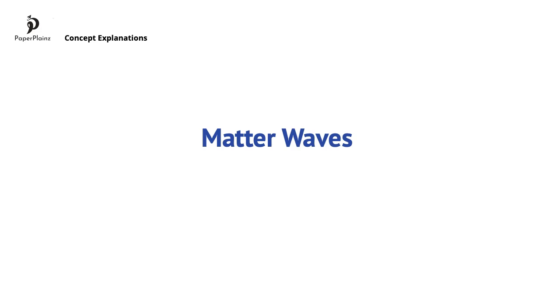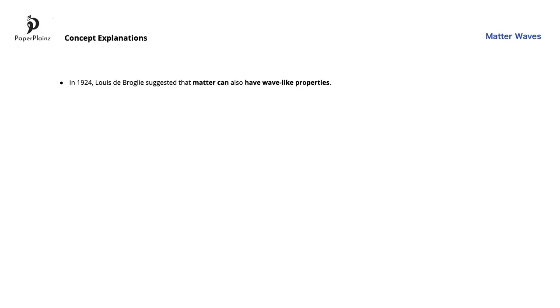This video is about matter waves. We learned earlier that electromagnetic radiation, that was initially thought to behave only as a wave, can, in some situations, behave as a particle. In 1924, the French physicist Louis de Broglie suggested that the opposite is also true, and that in some situations matter can also have wave-like properties. For example, electrons, that were initially discovered as particles, can, in some situations, behave as a wave.